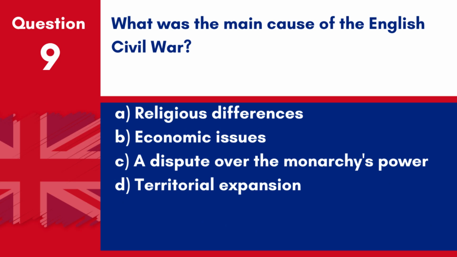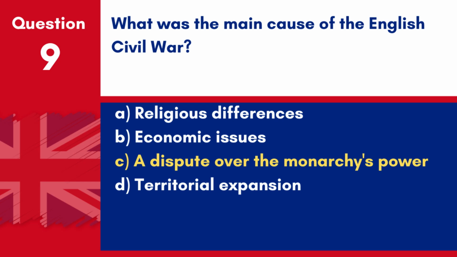Question 9. What was the main cause of the English Civil War? A. Religious differences. B. Economic issues. C. A dispute over the monarchy's power. D. Territorial expansion. Answer: C. A dispute over the monarchy's power. The main cause of the English Civil War was a dispute over the power and authority of the monarchy versus Parliament.